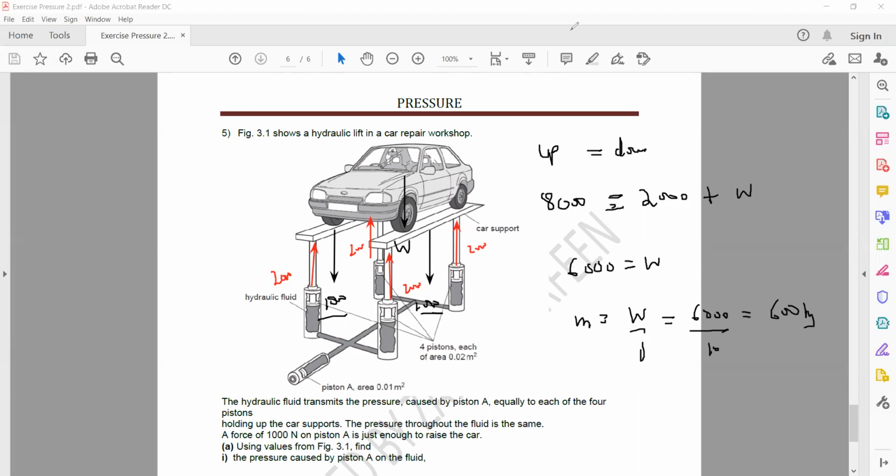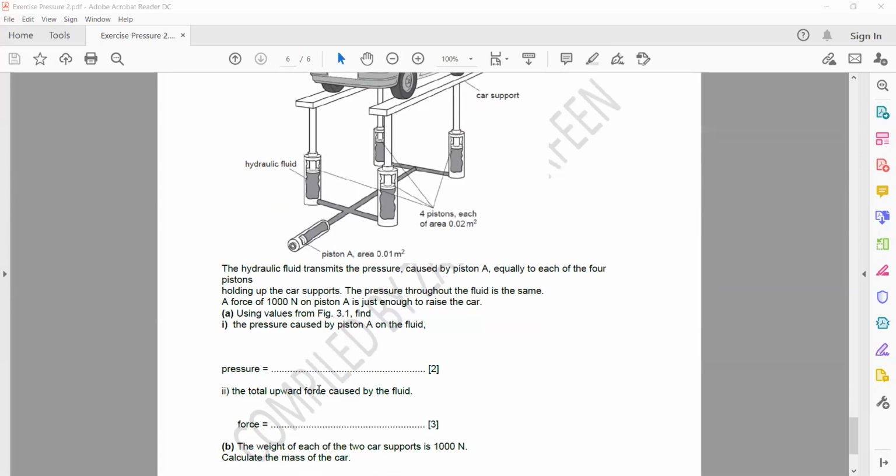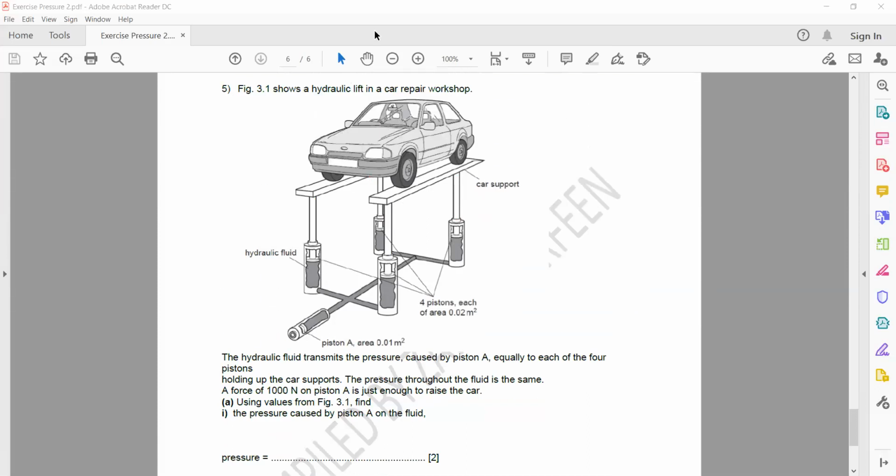How did I get 8,000? When you solve this part, the total upward force, when you calculate the pressure exerted, you were applying a force of 1,000 Newton. So what is the pressure? Pressure is force divided by area. So force you are applying 1,000 and area is 0.02.